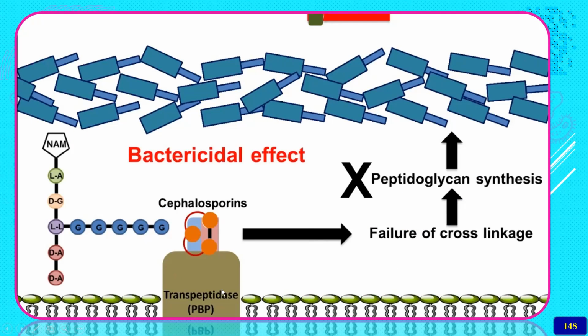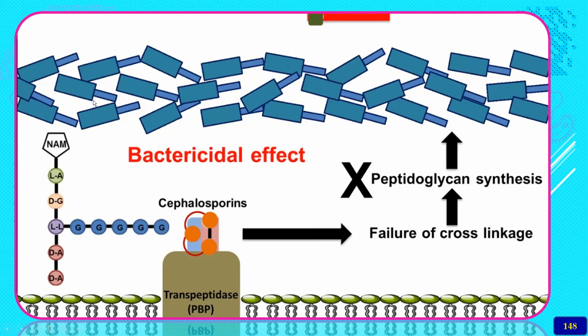The transpeptidase is required for joining the D-alanine moieties and also the cross-linking between the amino acids. That is inhibited by the cephalosporins because they inhibit the transpeptidase enzyme. So what happens? There is a failure of cross linkage, and the peptidoglycan which forms the cell wall is totally inhibited.